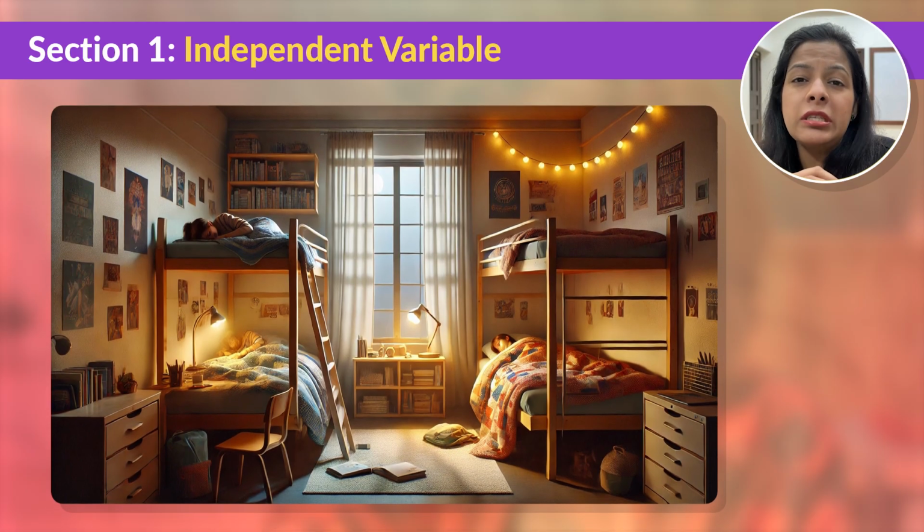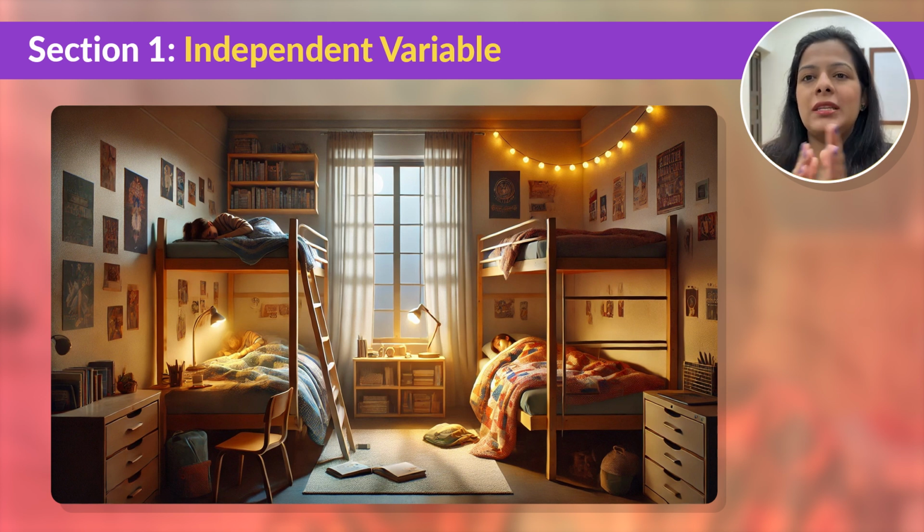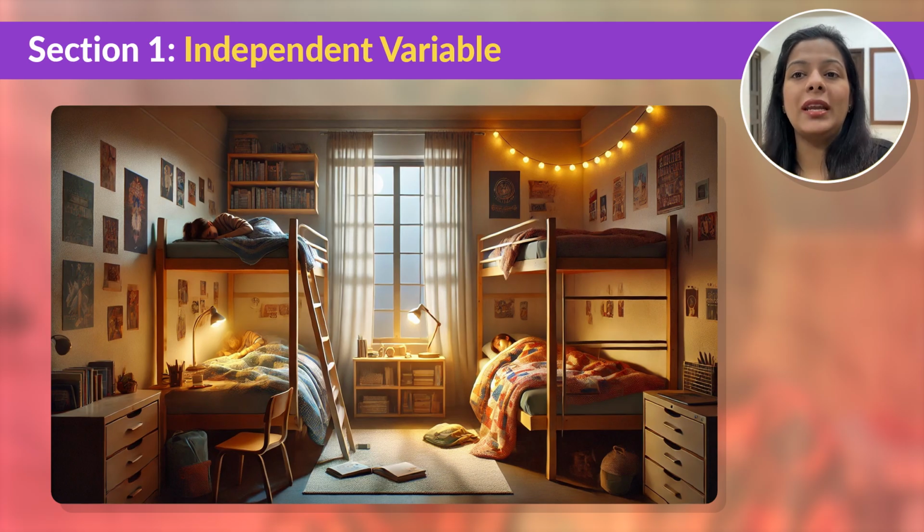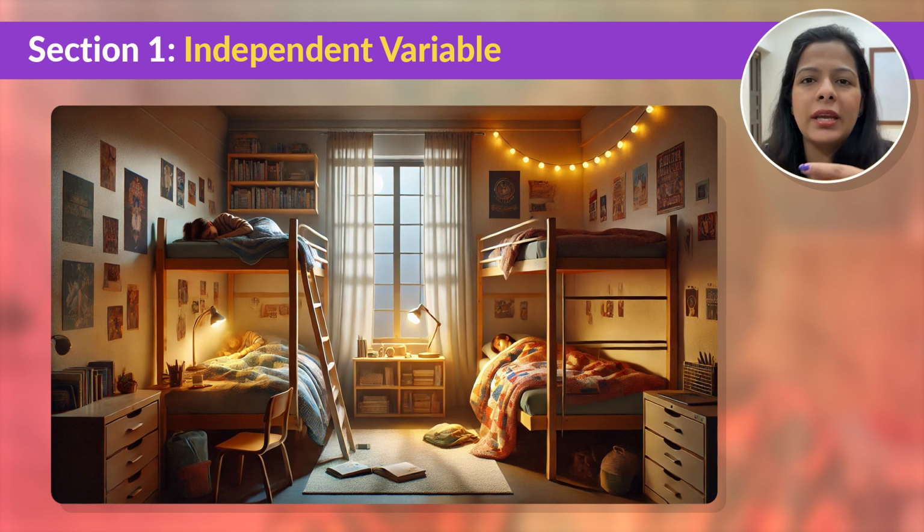Imagine you are researching how exam performance is impacted by the number of hours a student sleeps before the exam. So, you are basically researching how sleep is going to affect exam performance. What you are going to do is split your participants into two groups. The first group gets 8 hours of sleep, while the other group gets only 4 hours of sleep. Now, here the independent variable is the amount of sleep or the number of hours a person sleeps before the exam. Why is it an independent variable? Because you are controlling it.